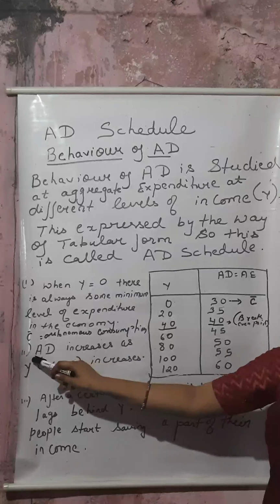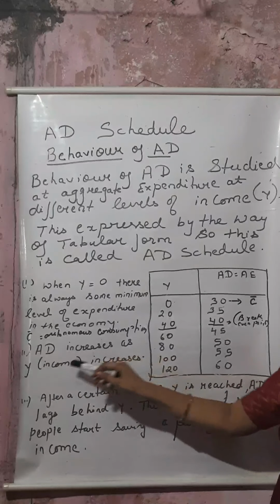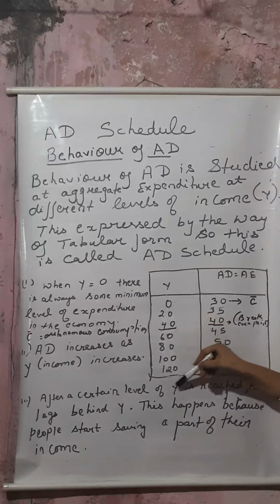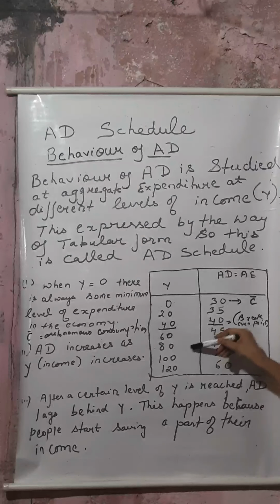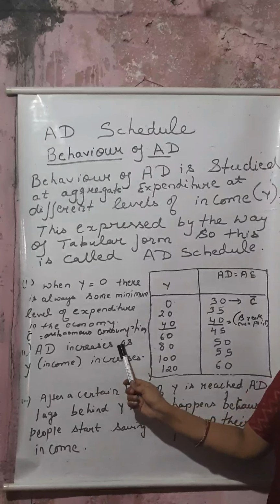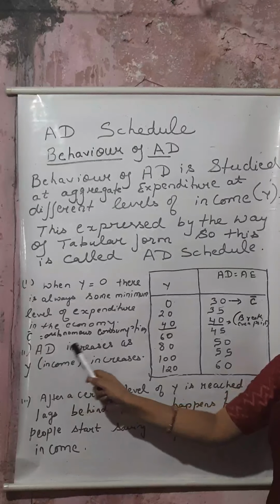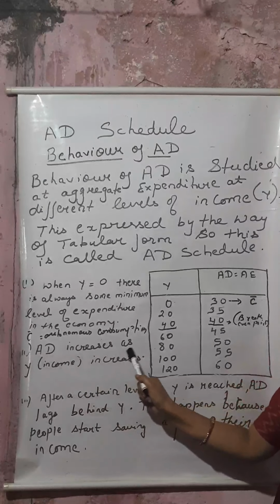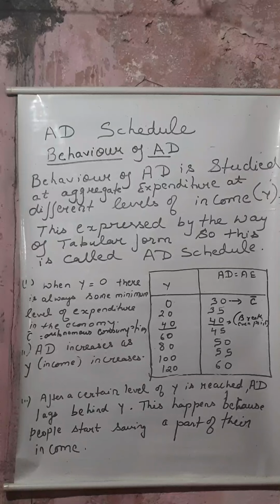Second point is that AD increases as income increases. You have seen here, as our income increases, our AD also increases. This is clear from this schedule.